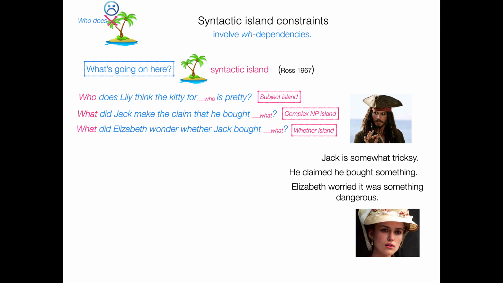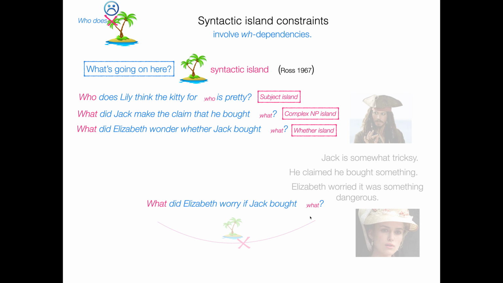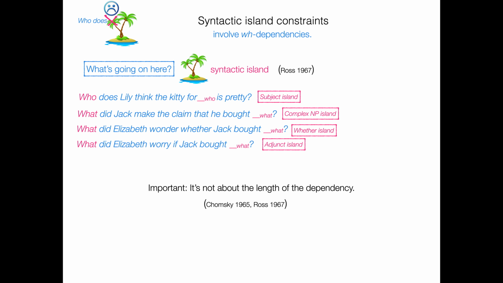Let's go back to Tricksy Jack. He claimed he bought something, and Elizabeth worried it was something dangerous. This is what we might want to ask. What did Elizabeth worry if Jack bought? Except again, you kind of can't, because this is an adjunct island.